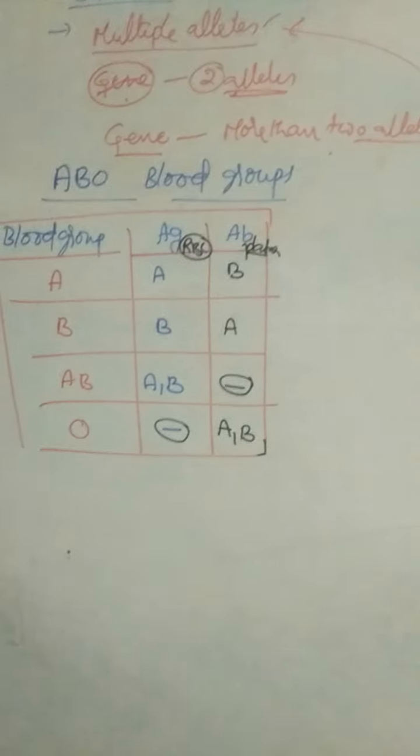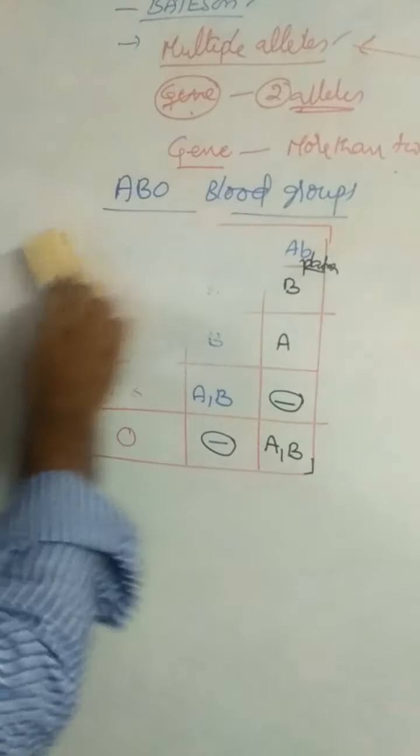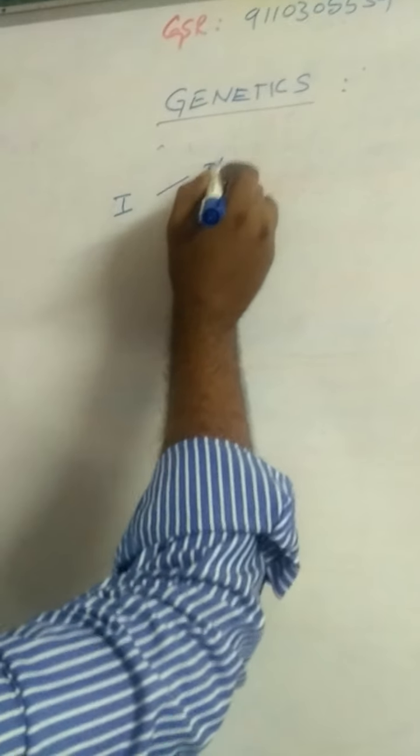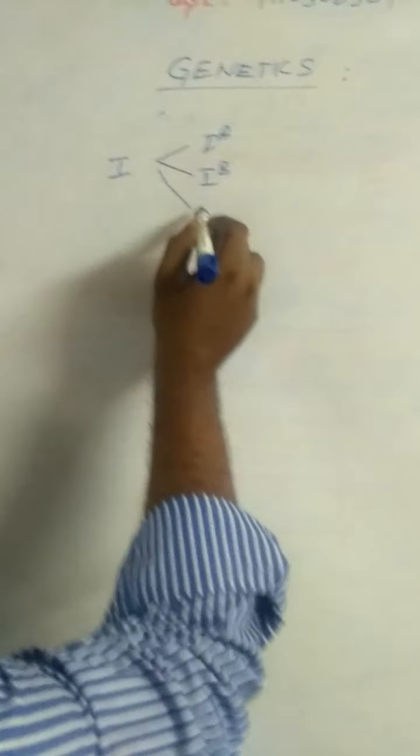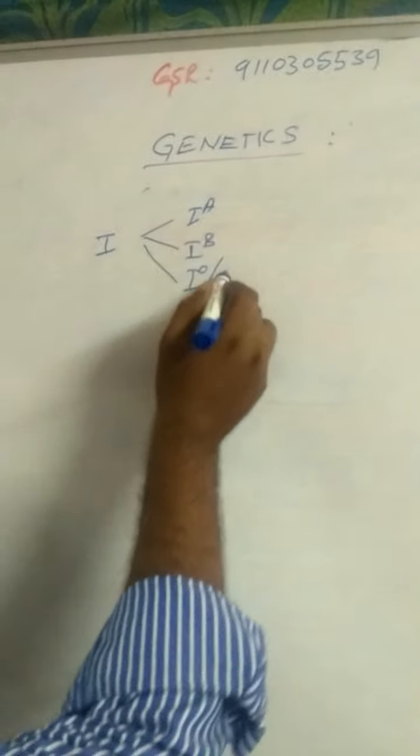Coming to genetic inheritance. In multiple alleles, for example the ABO blood group, this is gene I. The I gene has three alleles: IA, IB and IO.